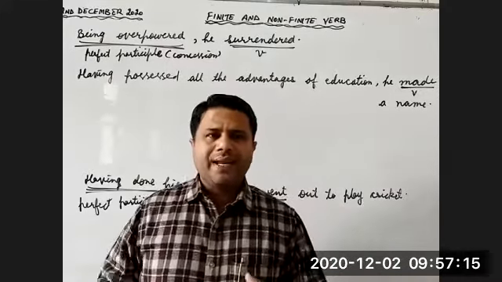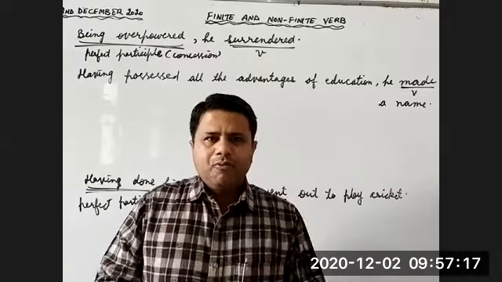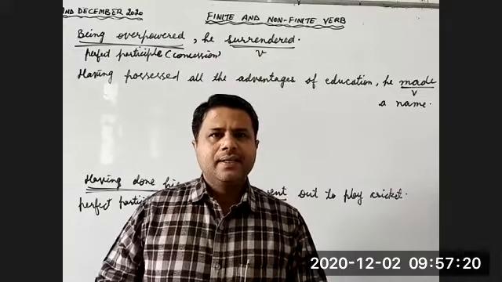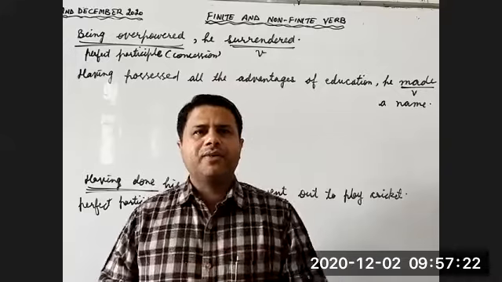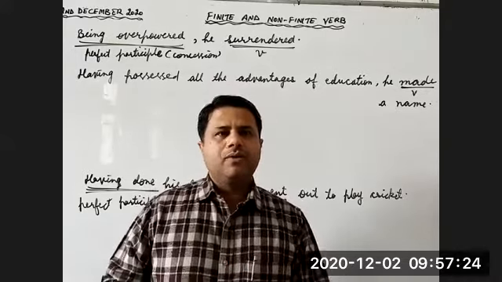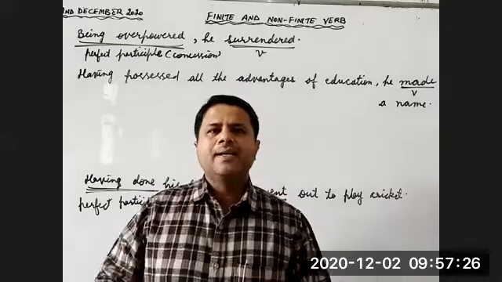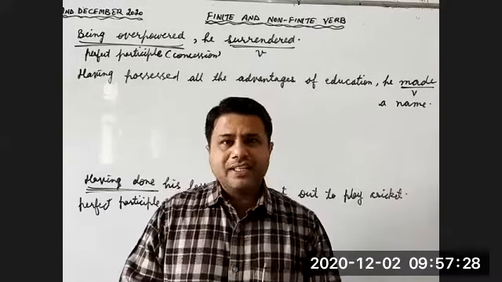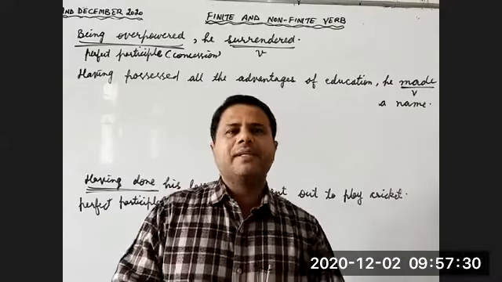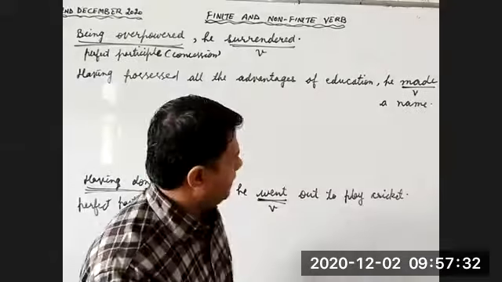Of course, we get an idea from the first part of the sentence that it is taking place before the second action. We come to know that something happened, after that something else happened, but that does not mean the finite verb is clear.